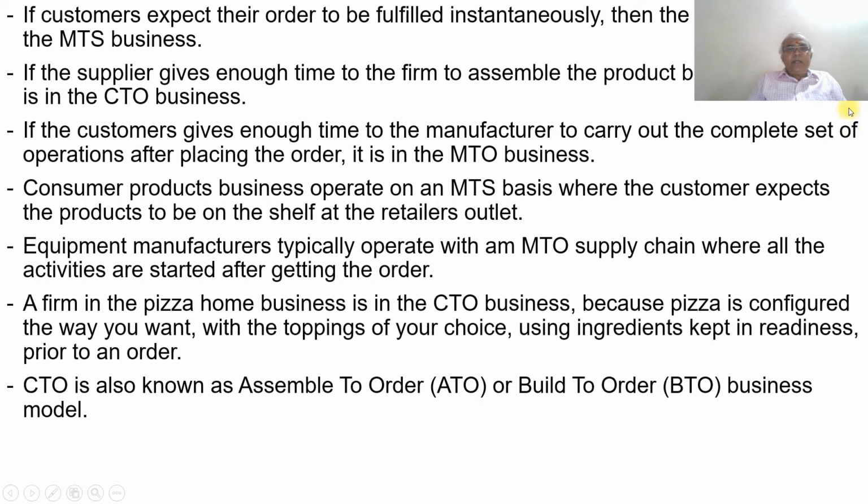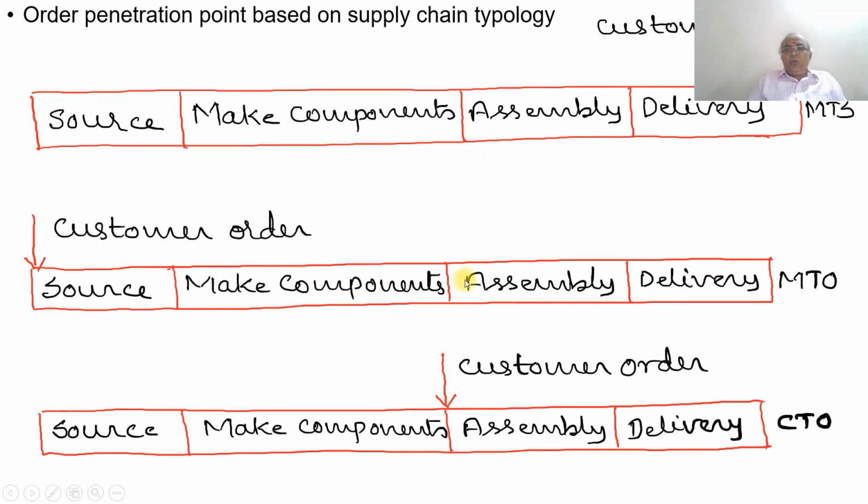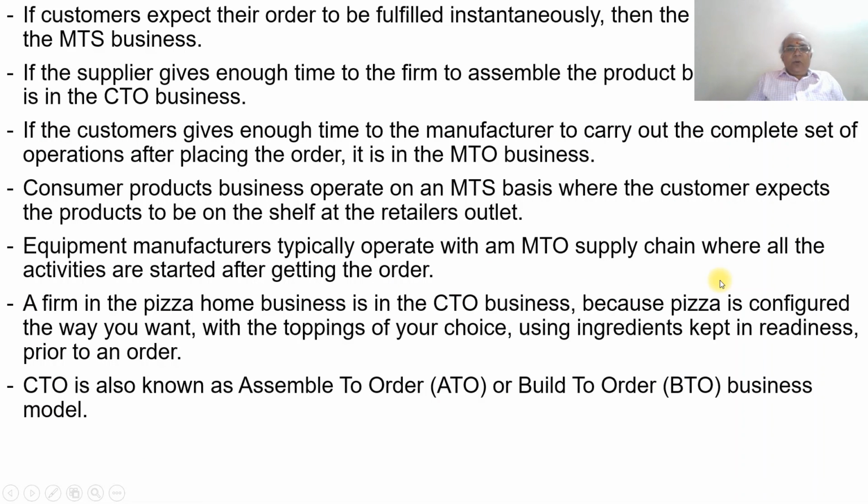Equipment manufacturers typically operate with an MTO supply chain, where all the activities are started after getting the order. That means all the activities, source, make components, assembly, and delivery, are done only after the order.